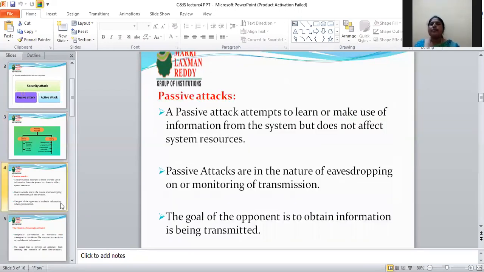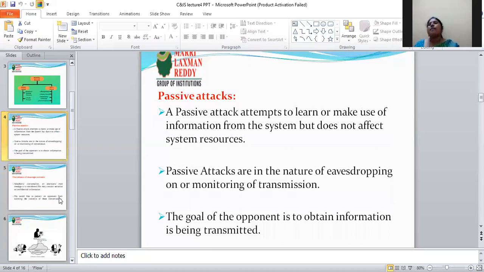First, what are passive attacks in depth? Here, the unauthorized person accesses the data without modification of the original data. A passive attack attempts to learn or make use of information from the system but does not affect system resources.